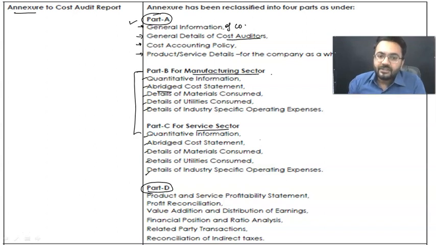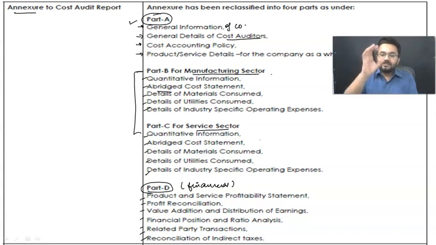How much value addition is over there? What is your financial position? What about the reconciliation of the indirect taxes? What about the ratio analysis? Each and everything. This is going to be pure financial. We are going to cover this part. I have elaborated it just in 30 seconds, but it is going to take more than 3 hours or maybe more than that. Cost audit report is that much of an elaborate part of your syllabus.